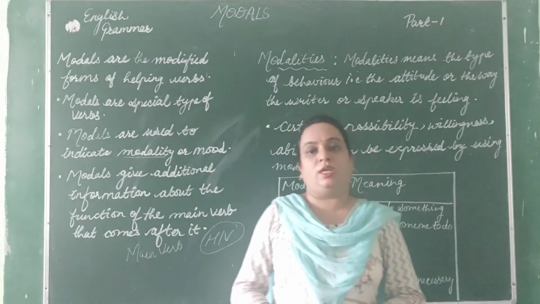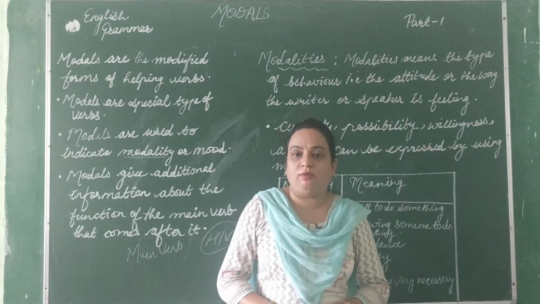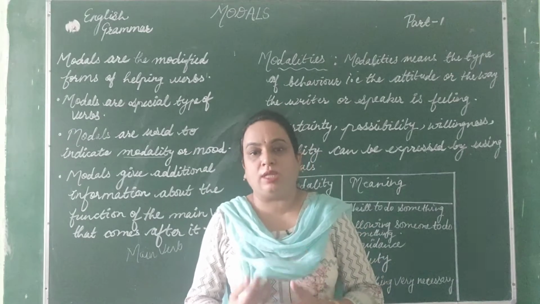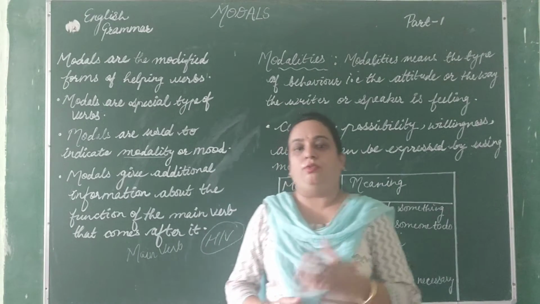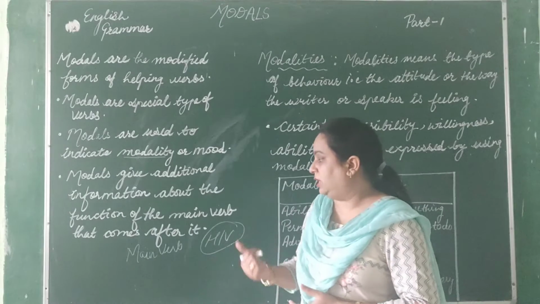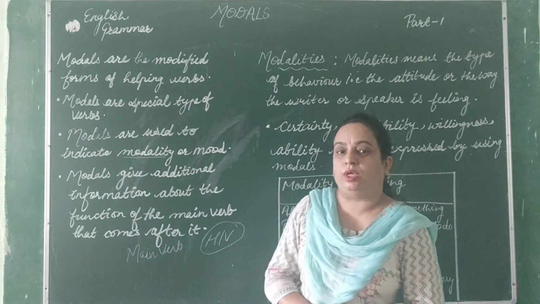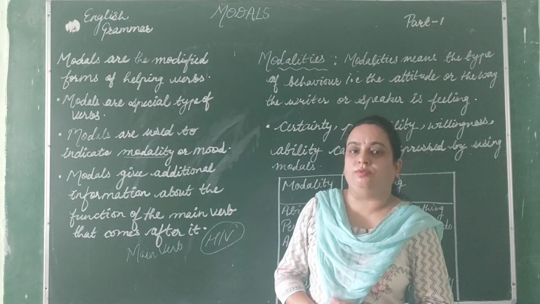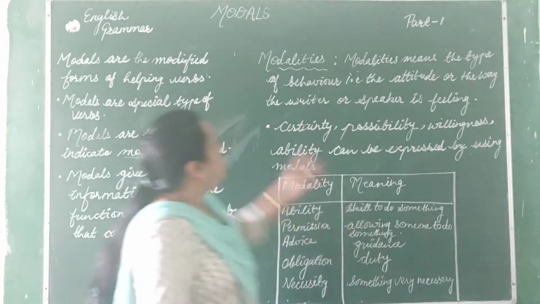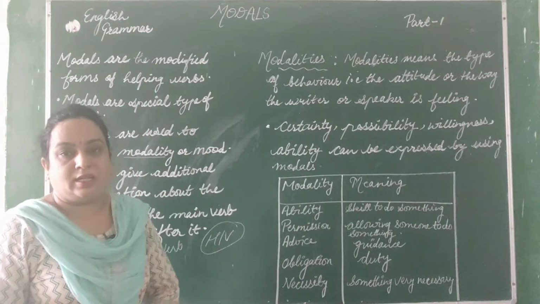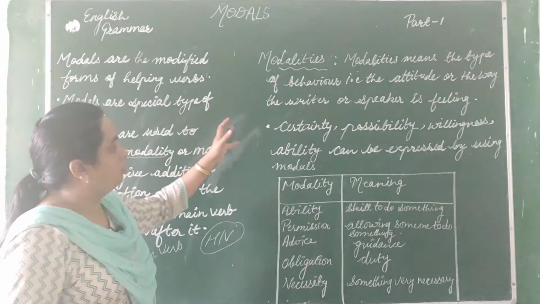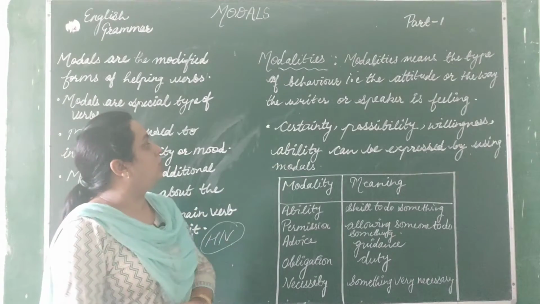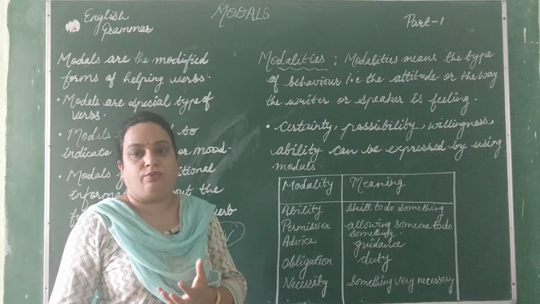So what we understood here is that modals are the special type of verbs which are added with the main verbs, right, to tell the modality of the speaker. Clear? And modality means mood here, right? And which main verb is used here? The first form of the verb, which is known as base form also. So modality means the type of behavior, that is attitude or the feeling of the writer or the speaker.